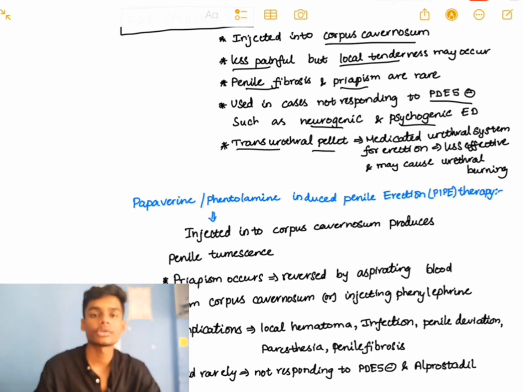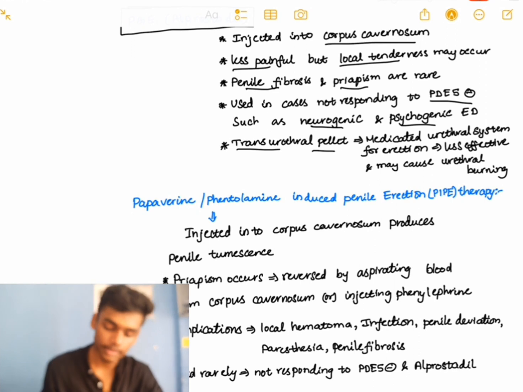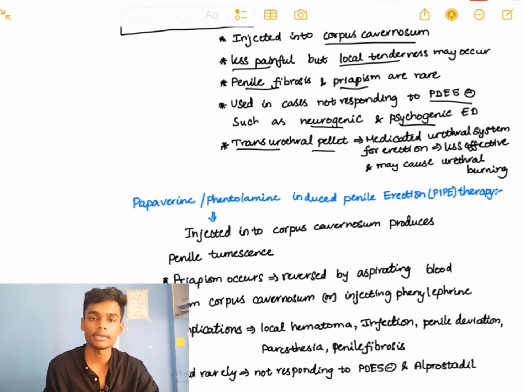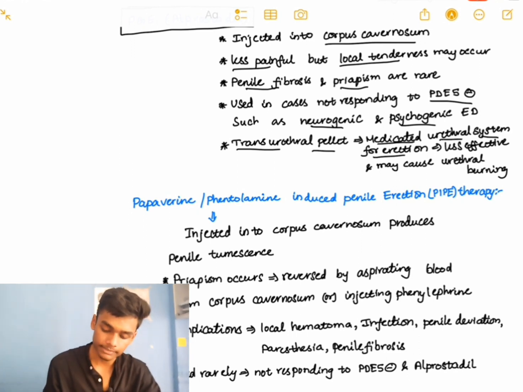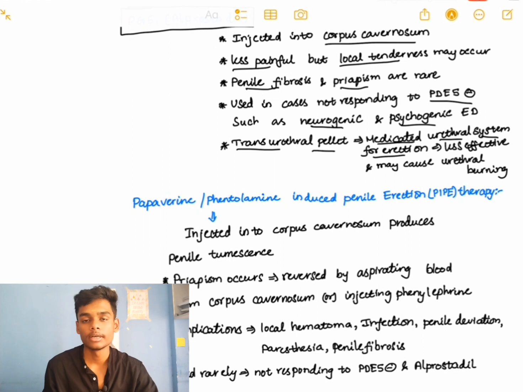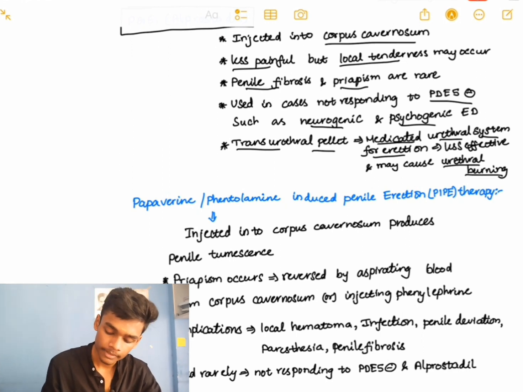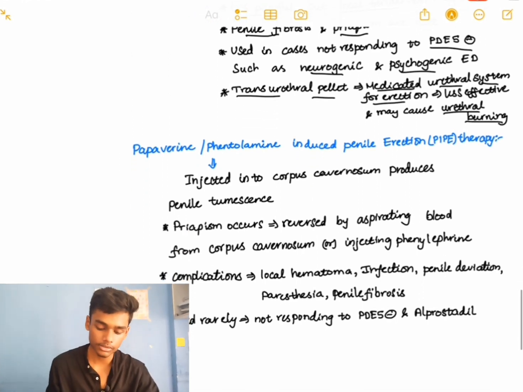There is a transurethral pellet through which alprostadil can be given instead of injecting directly into the corpus cavernosum. It is known as the medicated urethral system for erection, but it is less effective and it can cause urethral burning, so it is not used.